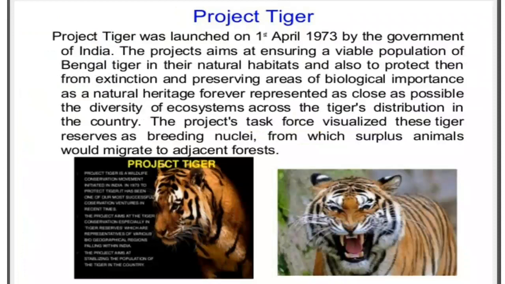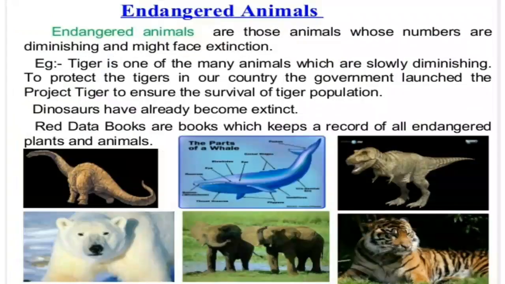Then the project task force visualized this tiger reserve as a breeding nucleus from which the surplus animals would migrate to the adjacent forest. So this was about Project Tiger, wherein we will be protecting these Bengal tigers from extinction.